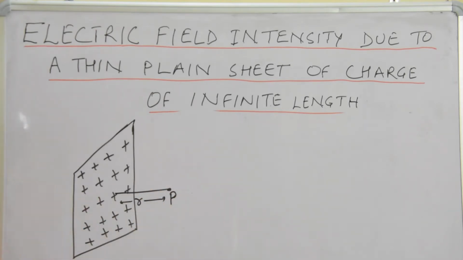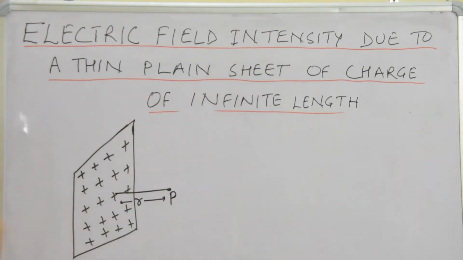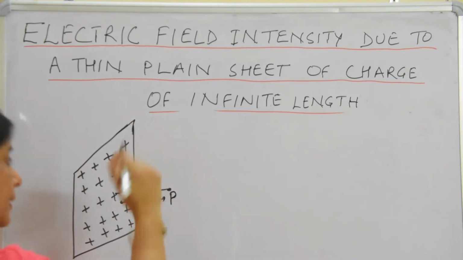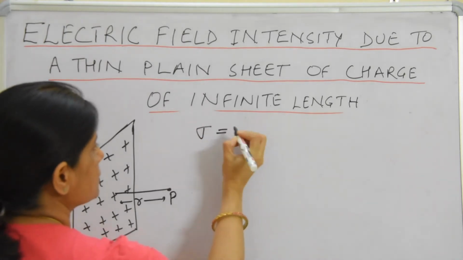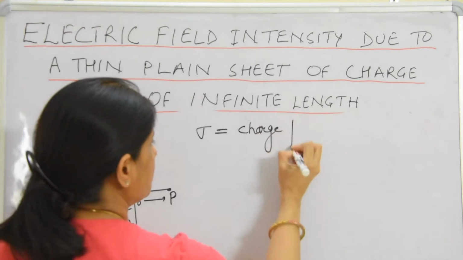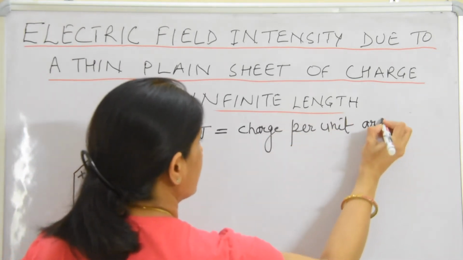What is given? How many charges are there on this sheet? We don't know, since it is of infinite length and very big. So we will consider that it is given that sigma is charge per unit area.